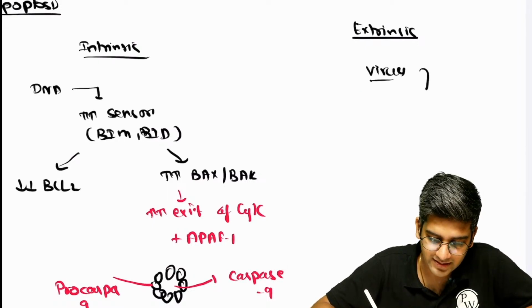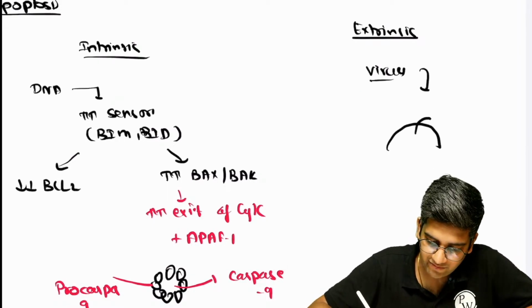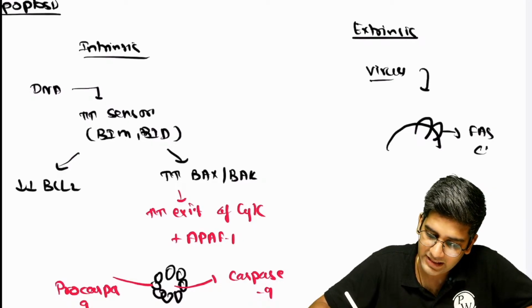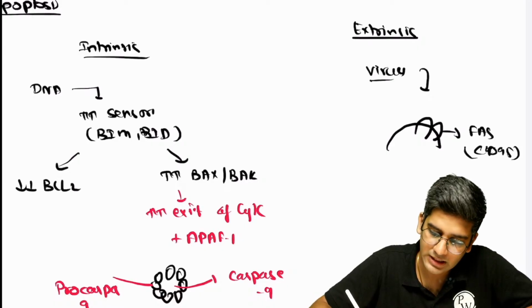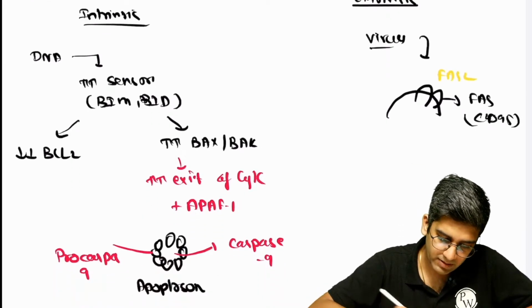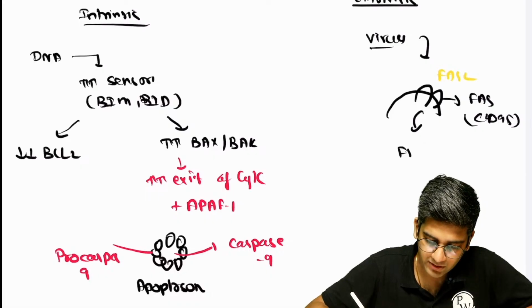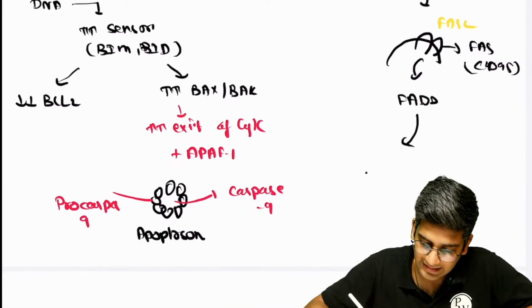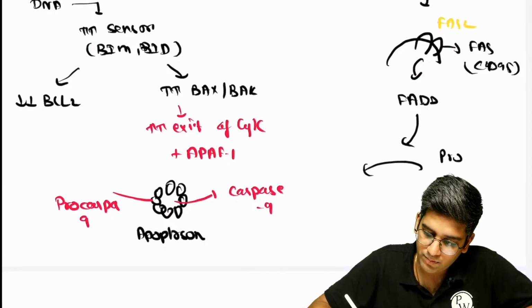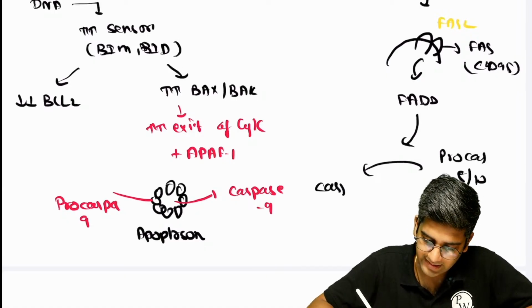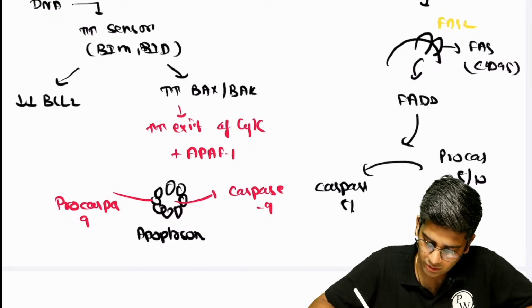Whenever a virus is there in a cell, the FAS receptor or the CD95 or the death receptor, however you want to call it, binds to its ligand, FAS ligand. Once this binds, it will activate the downstream complex called FADD, Fas associated death domain. That will activate again procaspase 8 or 10 to active caspase 8 or 10.